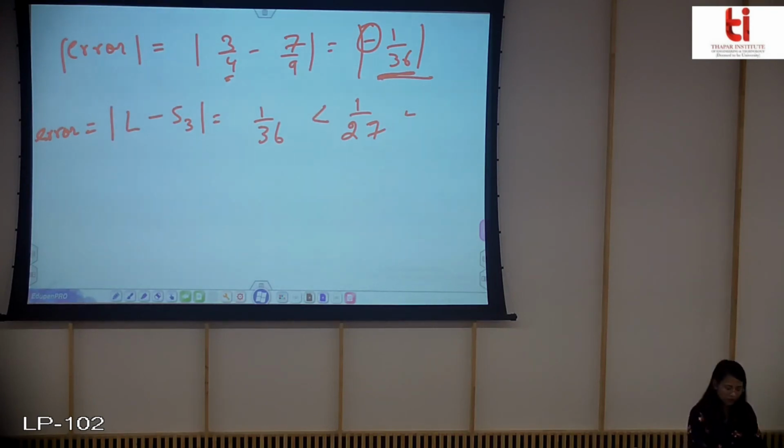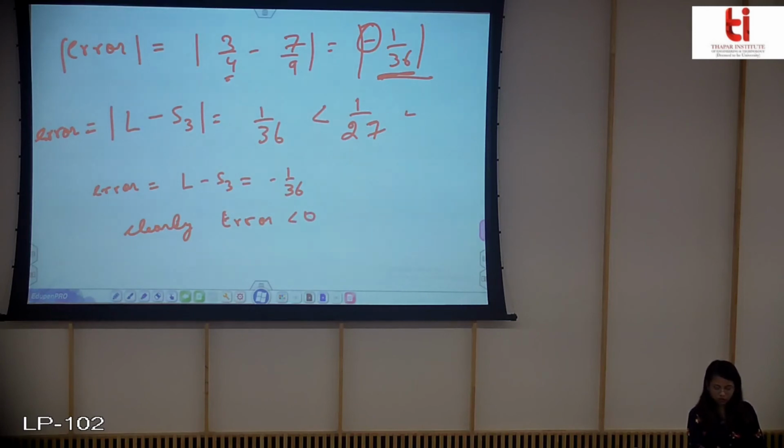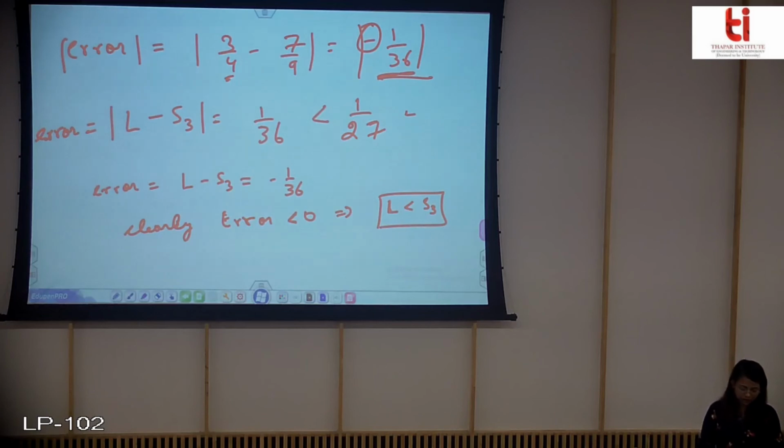So this is the significance of the negative sign. If you don't take the mod, I can say that this is equal to minus 1 by 36, then clearly error is less than 0, and this implies that L is less than S3. So I hope this is clear, that this says you have overestimated the value.